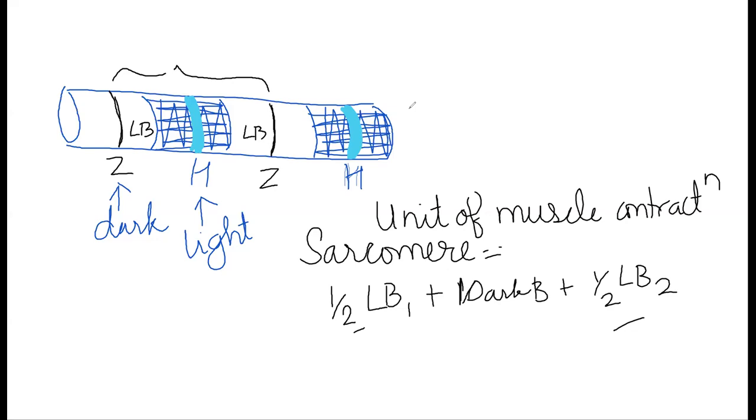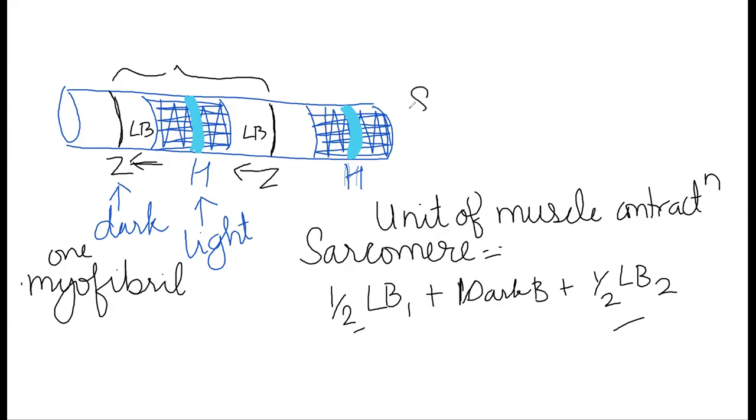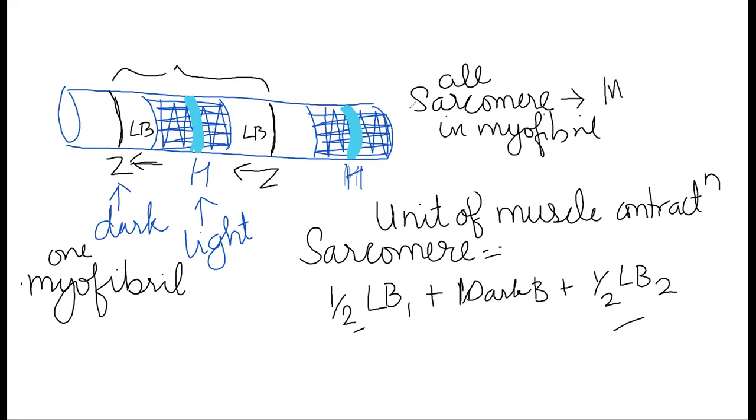So during muscle contraction, the two Z lines will come together, and that is when the muscles will contract. One myofibril has many sarcomeres. When all sarcomeres in one myofibril come together, we say that the myofibril contracts.